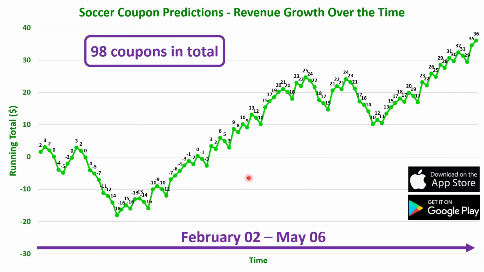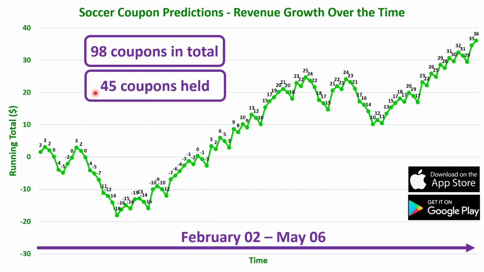So in total, since we started, we've had 98 coupon predictions, and 45 of them held. So 45 of them were successful.